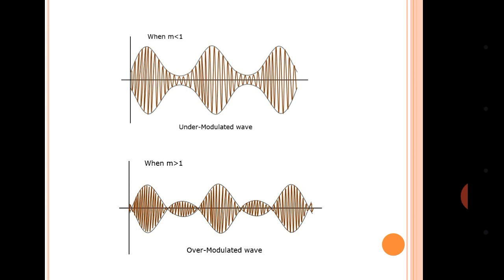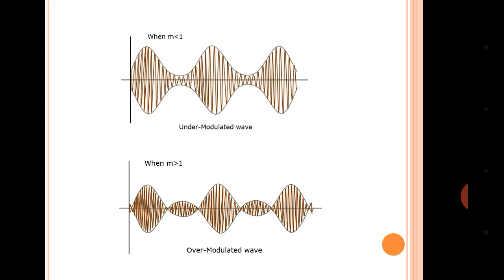There are two more cases called under modulation and over modulation. What is under modulation? When M is less than 1, that means EM upon EC is less than 1 and EM is less than EC. You will observe this under modulation.